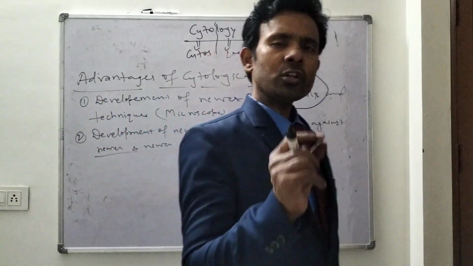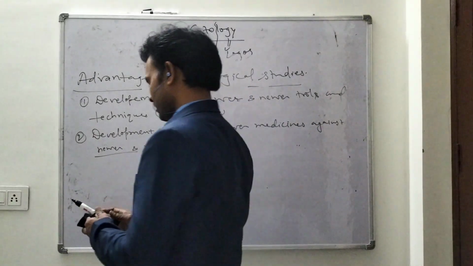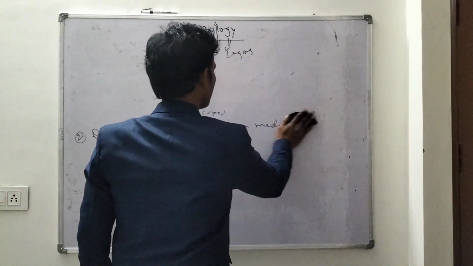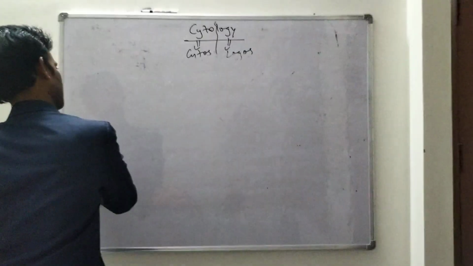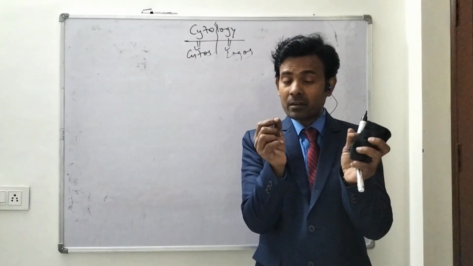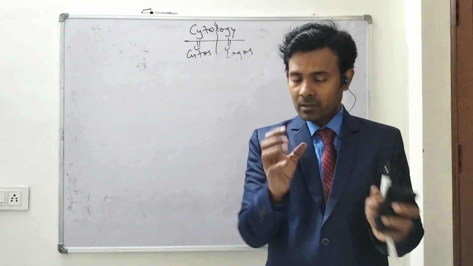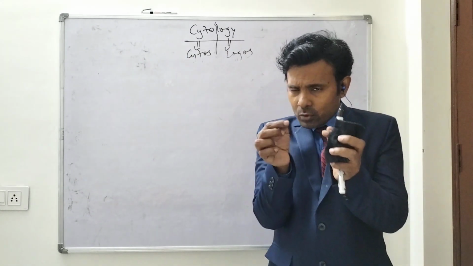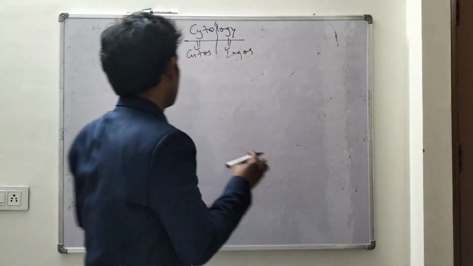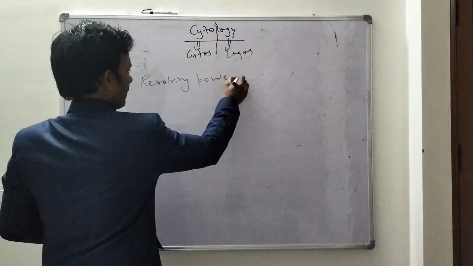Okay, one most important point is resolving power. What is resolving power? Resolving power means the capacity of a tool or the human eye to separate two closest objects or two close substances, right? It means the capacity of the eyes to distinguish two closest objects or two closest structures. Resolving power.